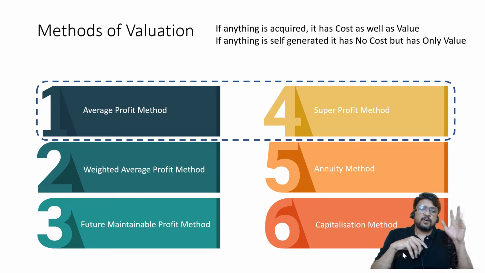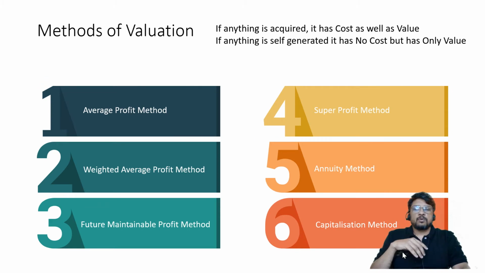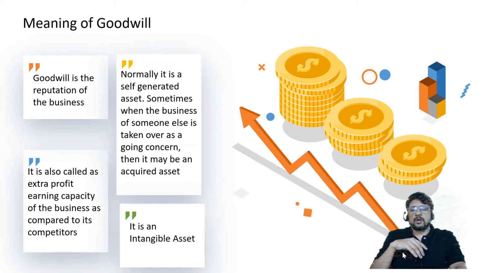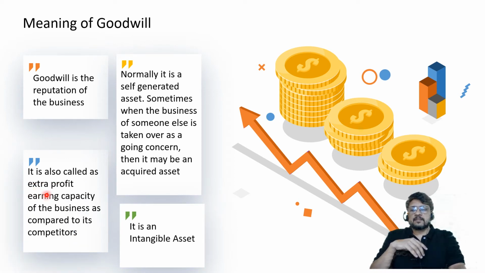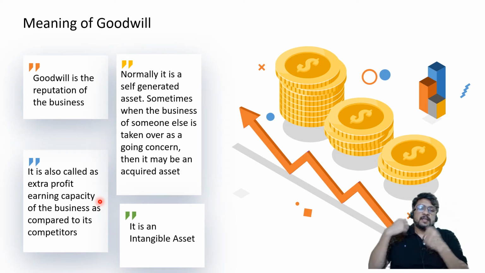So finding out the value of all these assets is easy, but when it comes to goodwill, we are having a difficulty. Goodwill, number one, there is no cost because it is self-generated. And number two, its value is difficult to ascertain. So we are going to associate goodwill to our extra profit earning capacity. That business which is earning extraordinary profit as compared to its competitors is probably having more goodwill. That business which is earning normal profit just like its competitors, probably it is having lower goodwill. And that business which is making losses is having no goodwill. Simple.